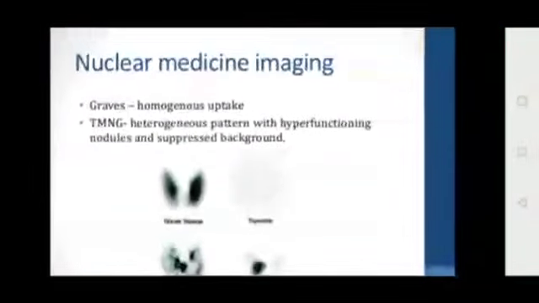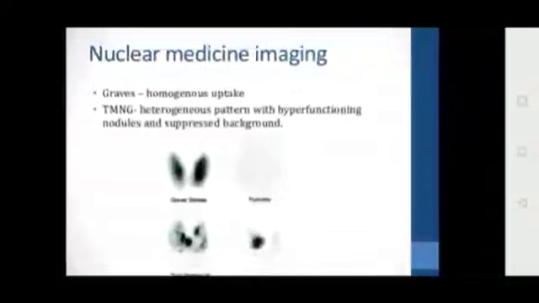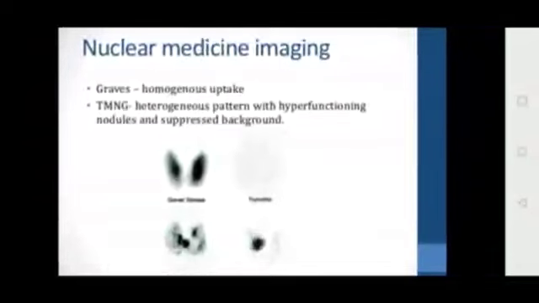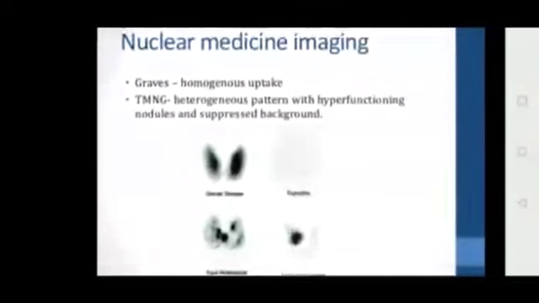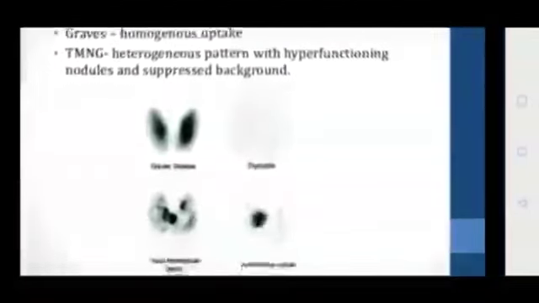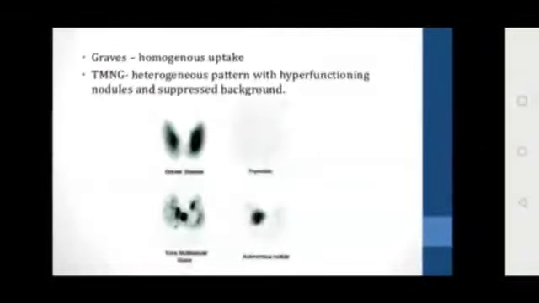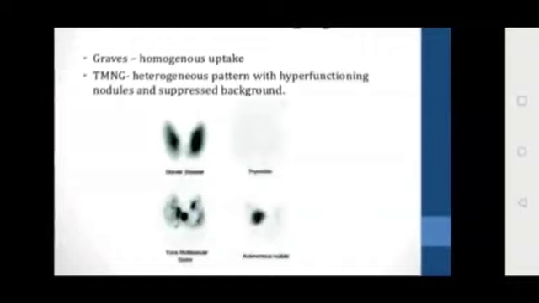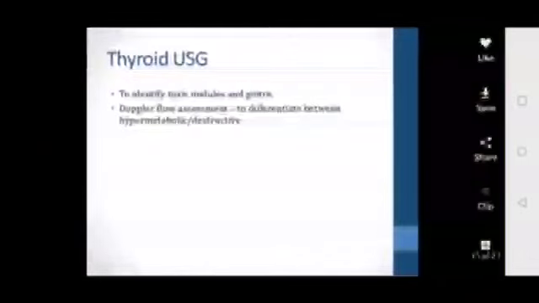Okay, what are the other investigations which help in diagnosis of this thyrotoxicosis? In case of Graves disease, there is a homogeneous uptake. This is the first diagram. In case of toxic multinodular goiter, there is a heterogeneous pattern with hyperfunctioning nodules and suppressed background. Okay, this is about the toxic multinodular goiter.